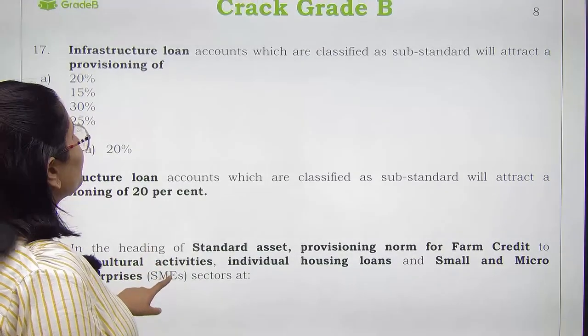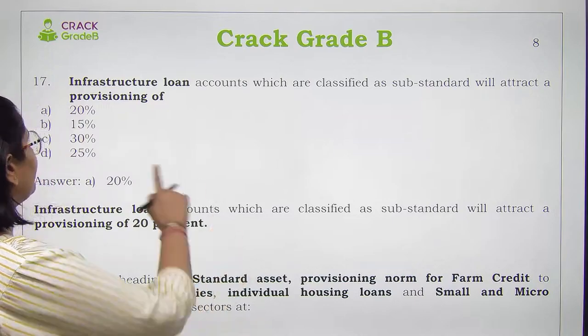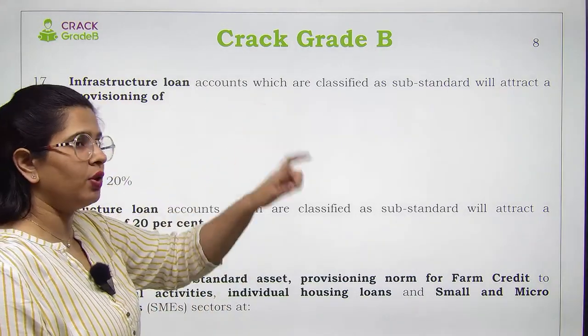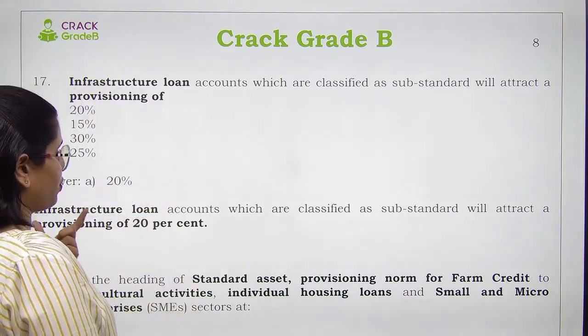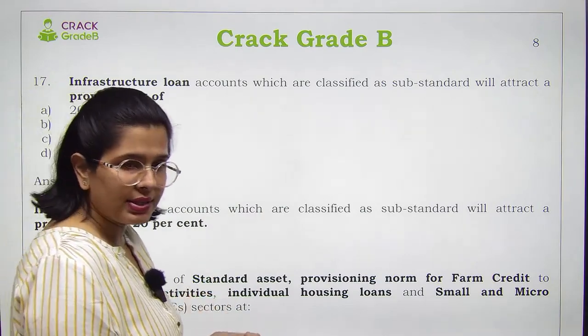Now next is infrastructure loan accounts which are classified as substandard. They will attract the provisioning of infrastructure related loan accounts which has been classified as substandard. How much percentage provisioning will they need? They need a provisioning of 20%, right?